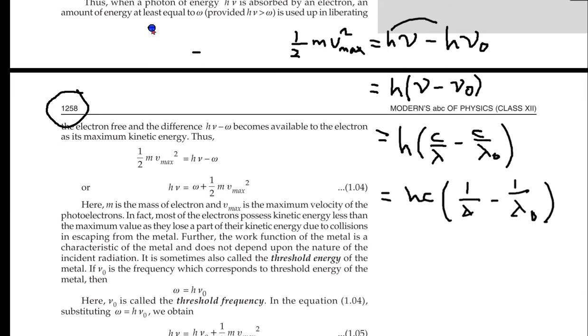From this equation, I have maximum kinetic energy equal to h nu minus h nu naught. So I can transfer this to the left side, so it becomes plus, right? So if I add h nu naught, I can erase this.